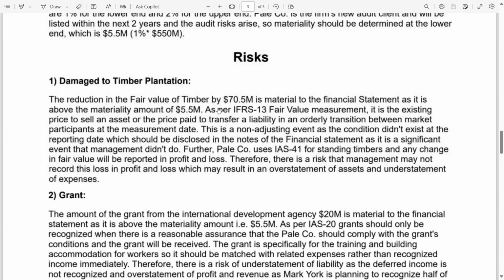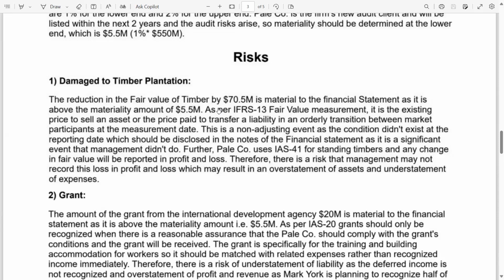This is a non-adjusting event. This is a non-adjusting event as the condition did not exist at the reporting date, which should be disclosed in the notes to the financial statements. Again, this is a non-adjusting event.